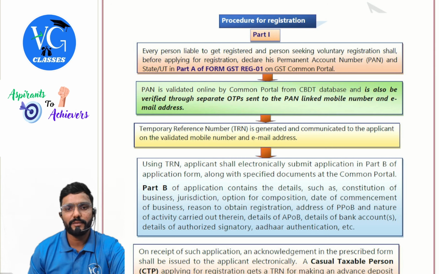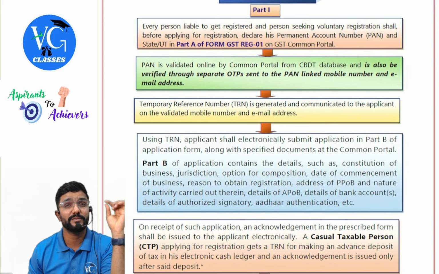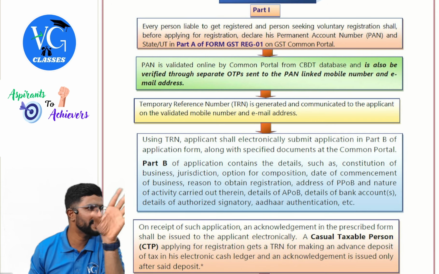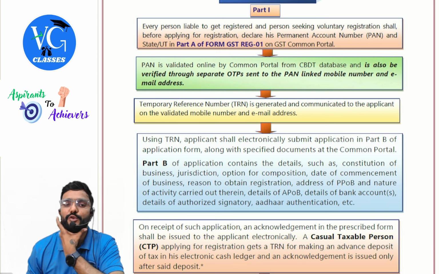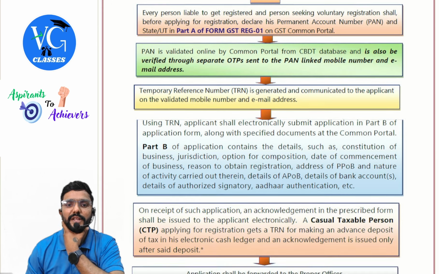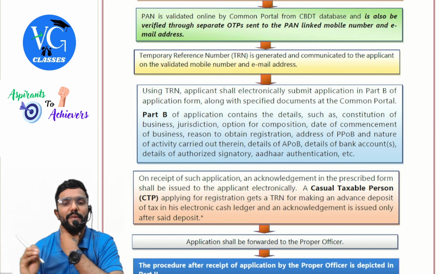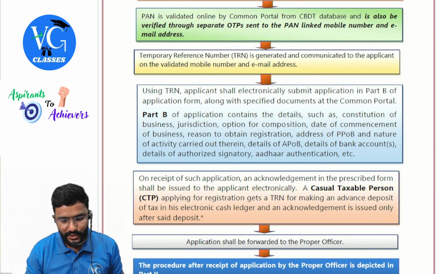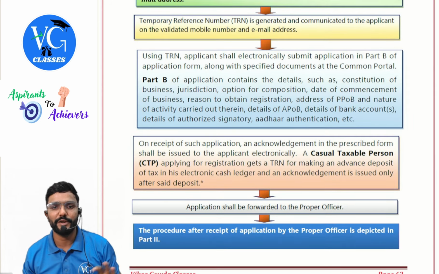PAN is validated online by the common portal from the CBDT database, because PAN is a very important and unique number for income tax. They will just cross check from the CBDT database. And it is also verified through a separate OTP sent to the PAN linked mobile number and email address. A Temporary Reference Number is generated and communicated to the applicant on the validated mobile number and email address. Next, using the TRN, that is the Temporary Reference Number, the applicant shall electronically submit the application in Part B of the application form along with specified documents at the common portal.